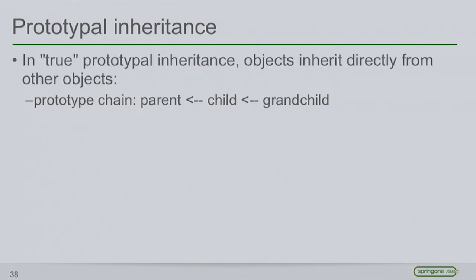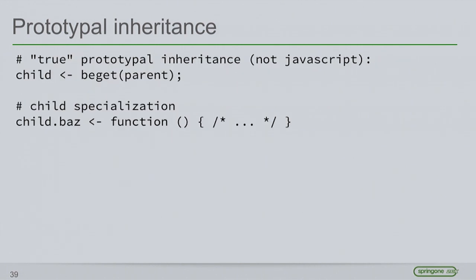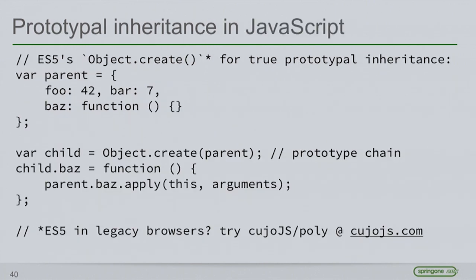That's the way it is in the theory, and in true prototypal inheritance we have a parent, and we can directly beget a child from that, and from that we could directly beget a grandchild, and we can specialize the child and grandchild as we go along. Prototypal inheritance in JavaScript is not true prototypal inheritance.